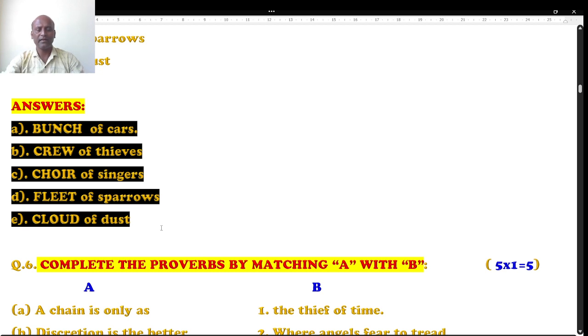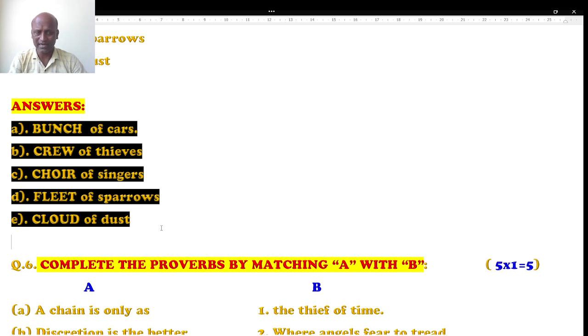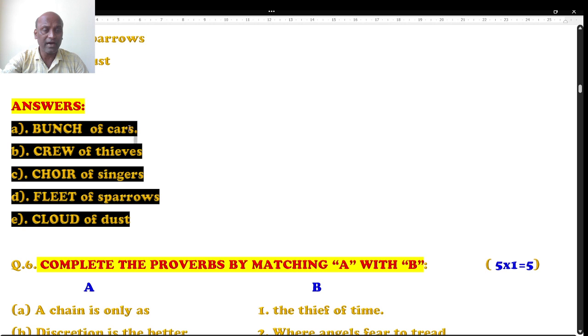Dust we cannot count because it is a material noun. Or you can say, yes, it is material. But group of cars, collective noun. Group of thieves, collection of thieves. Group of singers, number of singers. Group of sparrows, huge collection of sparrows.